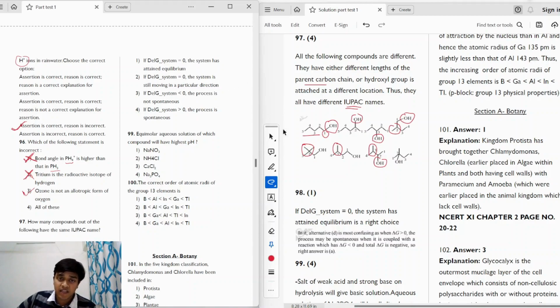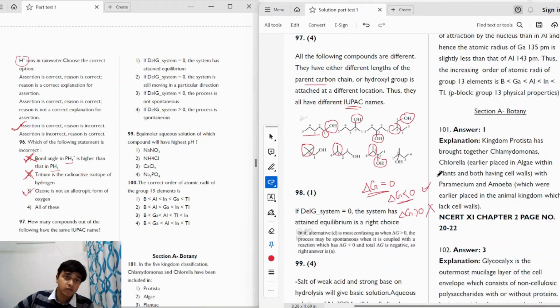And this statement is correct. At equilibrium, the change in free energy becomes 0. Other things about delta G are that when delta G is less than 0, the reaction is spontaneous, whereas when delta G is greater than 0, the reaction is not spontaneous. So let's take a look at the other options as well. If delta G system is 0, the system is still moving in a particular direction. No. When delta G becomes 0, the system attains equilibrium. Correct statement is option 1.